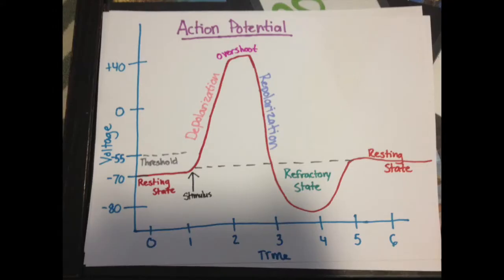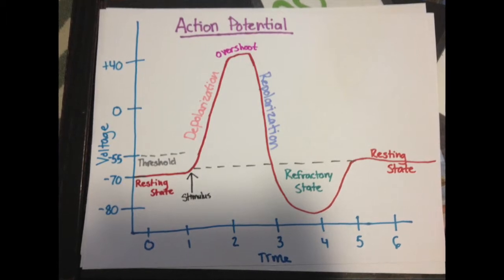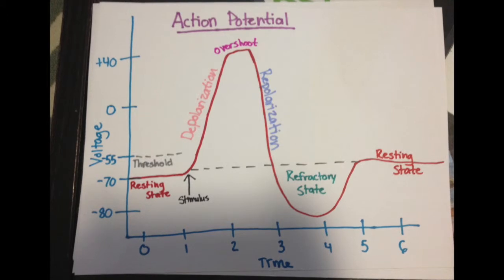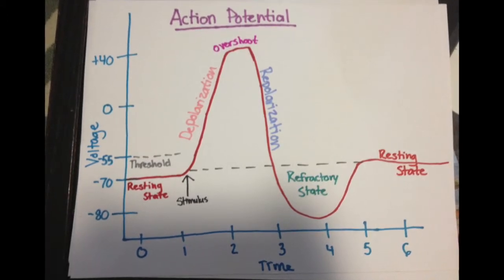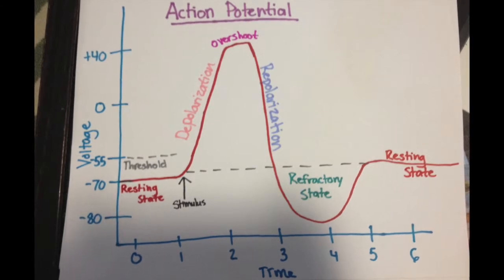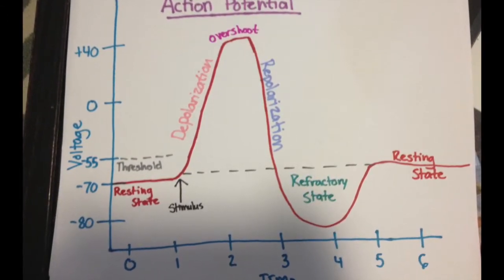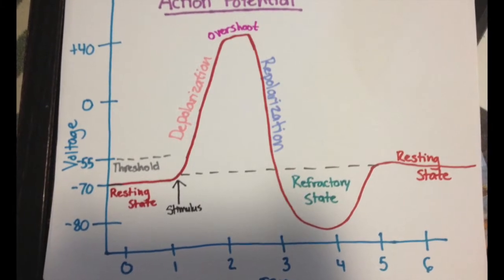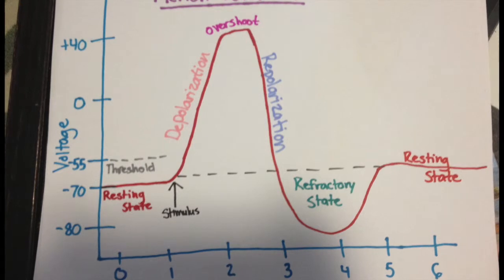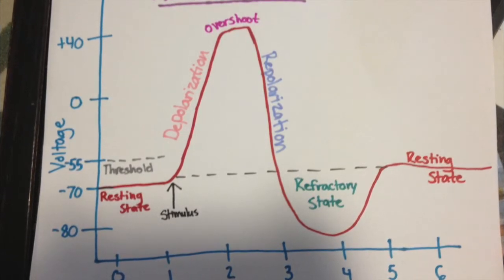The refractory period is the period of time after repolarization while a cell is at its resting point, that the cell is incapable of repeating action potential. The absolute refractory period is when the second action potential is not capable of occurring, no matter how strong the stimulus may be. On the other hand, a relative refractory period is the period immediately following the absolute refractory period, where a second action potential is inhibited, but not impossible, depending on the strength of the stimuli.